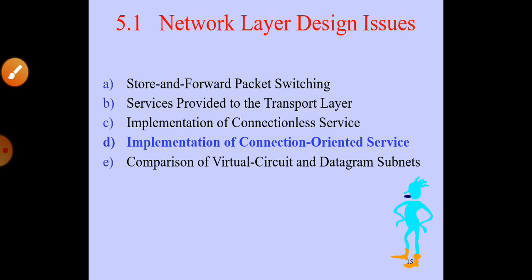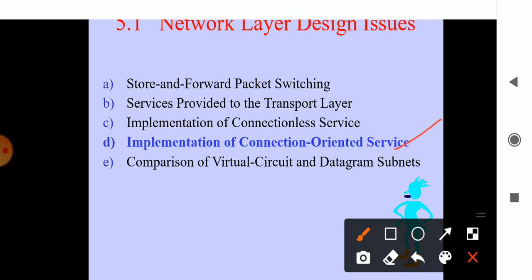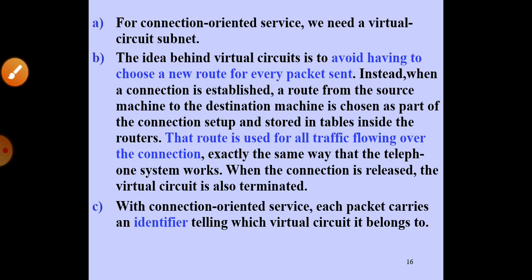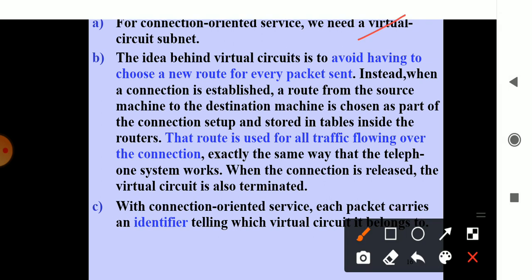Now consider another part of the network layer design issue, the connection oriented service. Here, it mainly uses the concept of the virtual circuit subnet. The information is passed as packets, and each packet is transferred through the connection established between source and destination.